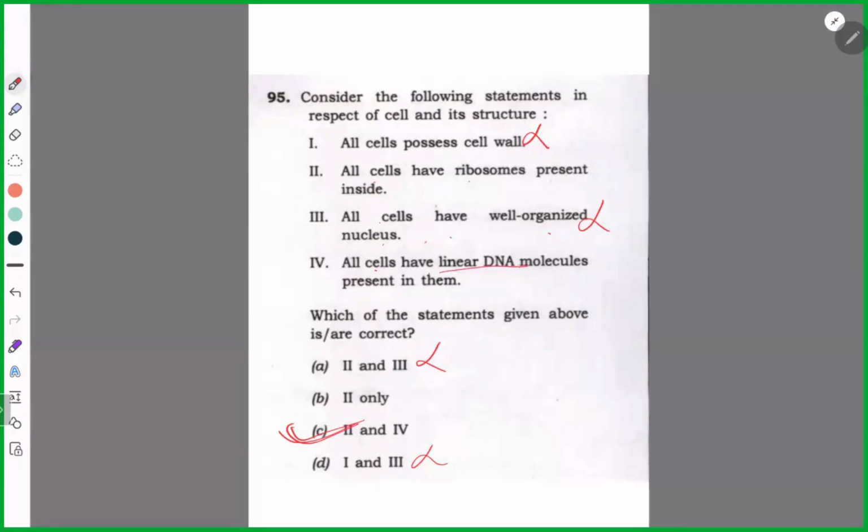Don't get confused with this. Linear DNA molecules are the same thing as DNA. They are present in eukaryotic cells. Eukaryotic cells contain your animals, plants, fungi, algae, all of these. It is present in eukaryotic. Same thing, nothing different. Next.